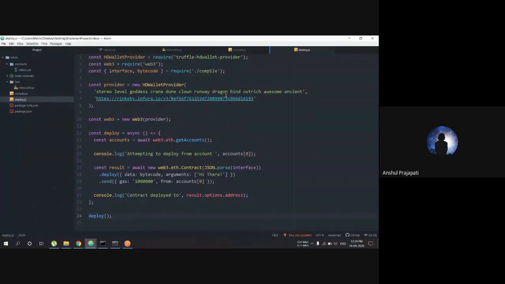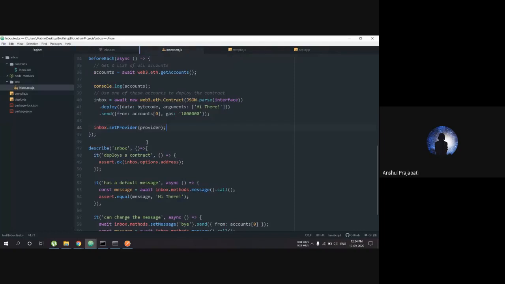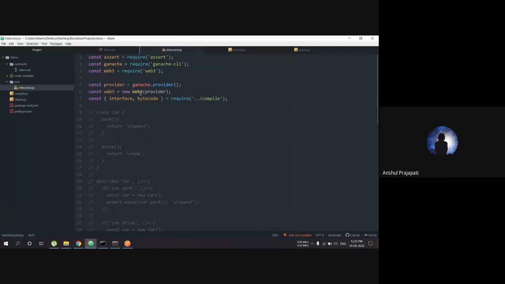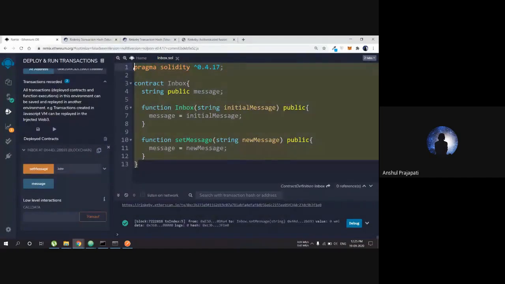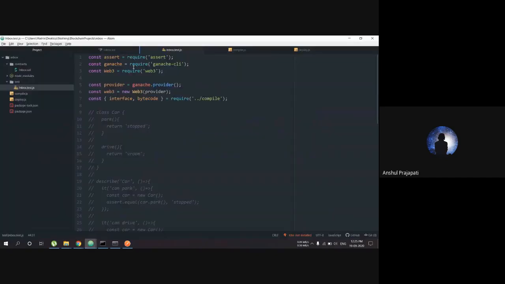But what is going on behind the scenes? This is all going on behind the scenes. This is our inbox contract and everything. In the testing file, what we are doing is testing. If you are deploying something on the network and it is costing you money, you want to be 100% sure that all the functions are working the way you want them to work. So you need a lot of testing to do that. There are different libraries like Ganache CLI and Web3, which are going to be very helpful for testing.